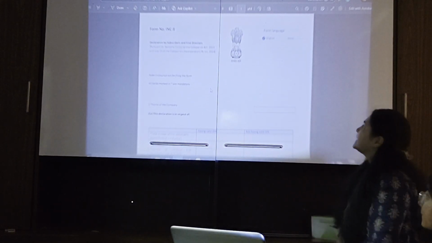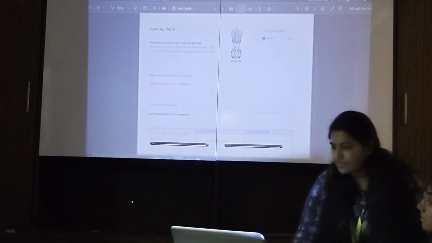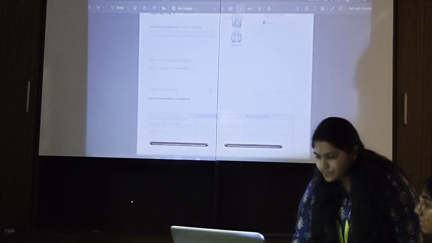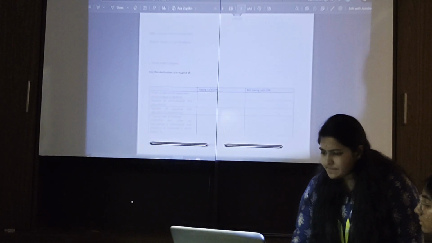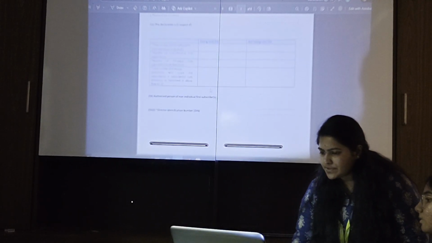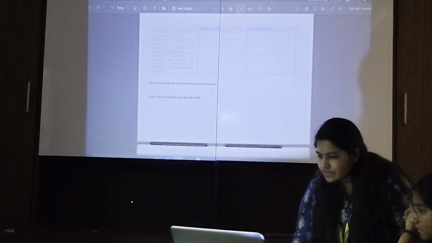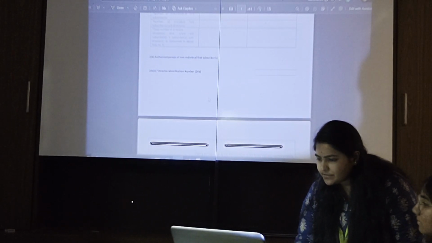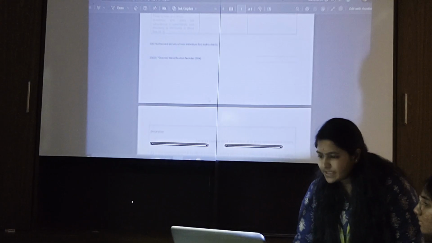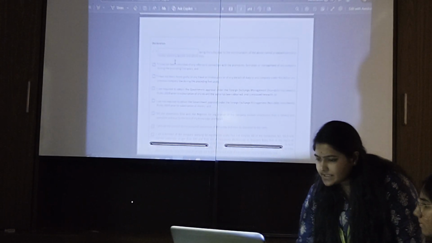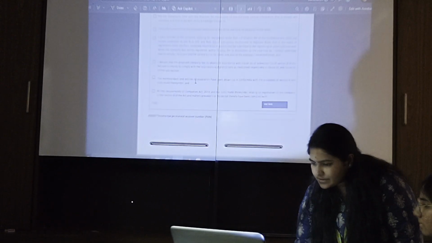This is form number INC 9, where the declaration by subscribers and first director is done. The declaration in respect of total number of first subscribers, the number of non-individual and individual first subscribers, and total number of directors. Authorized persons of non-individual first subscribers, director identification number, and here the declaration is to be given.